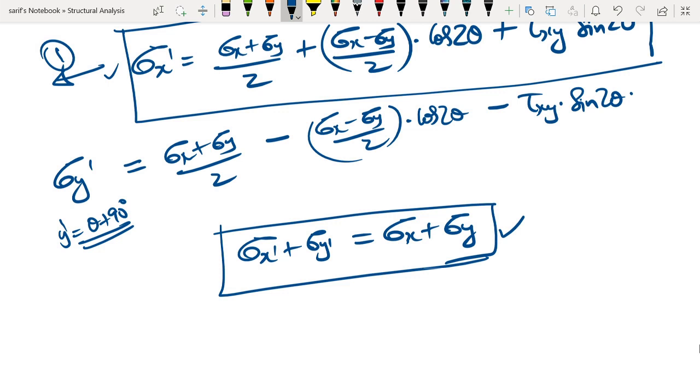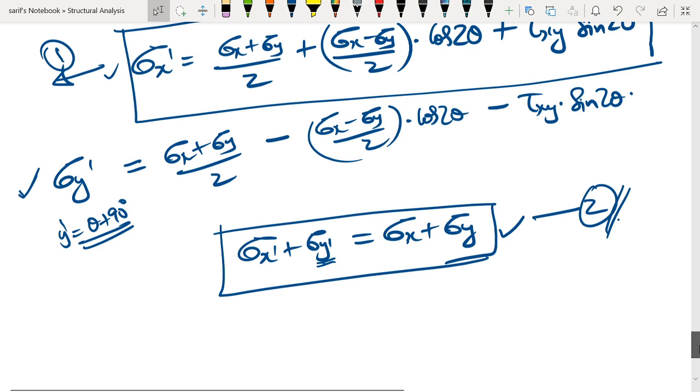So that means if we know sigma x dash, then sigma y dash can be found out from this formula without going through this calculation. So if sigma x dash is found out, then without doing this calculation, we can directly find out sigma y dash from this particular formula. So this will be our equation number 2. The idea is the sum of the normal stresses at a particular point on two mutually perpendicular planes is going to be the same. Now we have to go for tau x dash y dash.